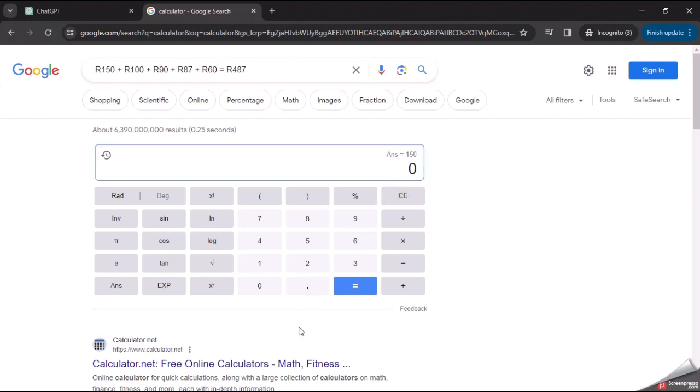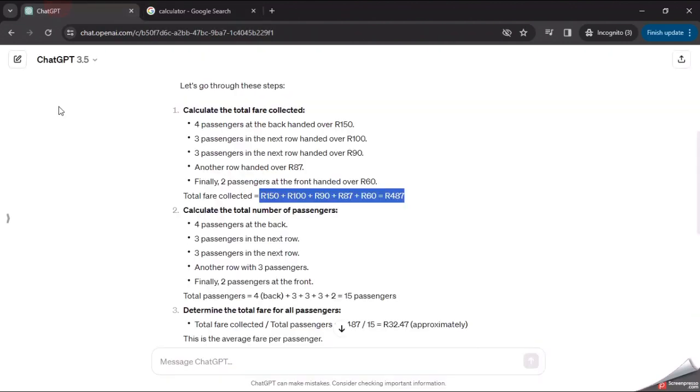So it's 150 plus 100, that would be 250, plus 90, plus 87, plus 60. This should give us the total amount that was collected. Let's see if it corresponds to what the AI calculated. Okay, 487. So this is impressive. Let's go to the next section.